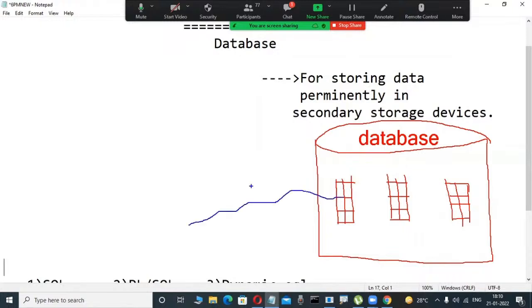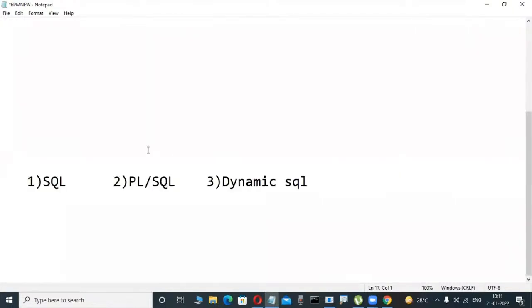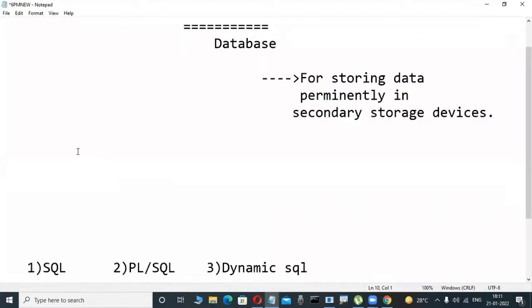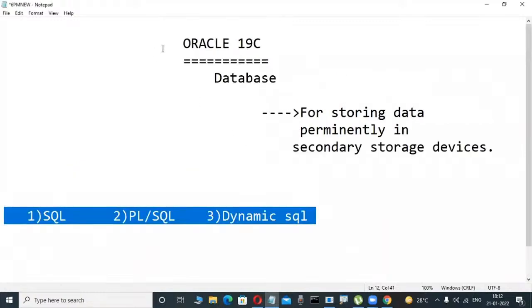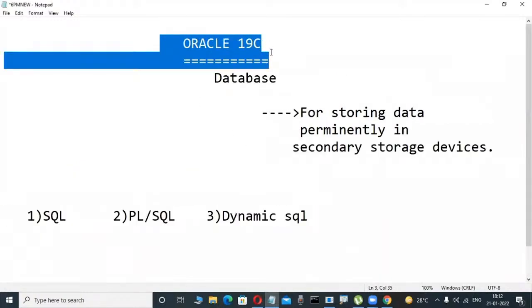We operate on this data using SQL, structured query language. Yesterday, I told you only up to this point, a small thing. To operate this Oracle software, we use SQL, structured query language. Another language is PL/SQL, procedural language extension for SQL. Another language is dynamic SQL. Through these three languages, we operate this Oracle software in your companies.